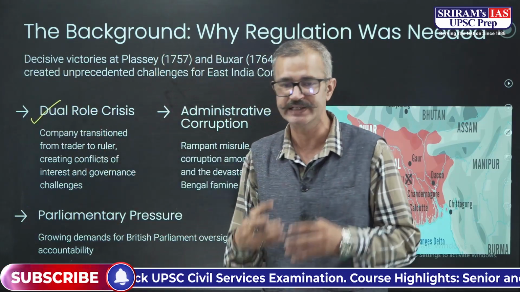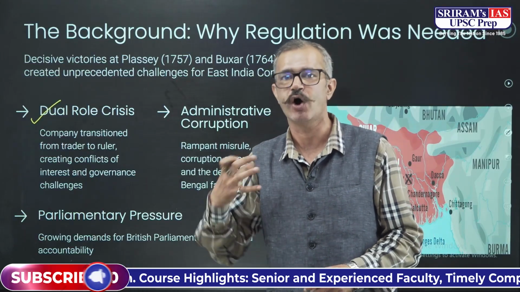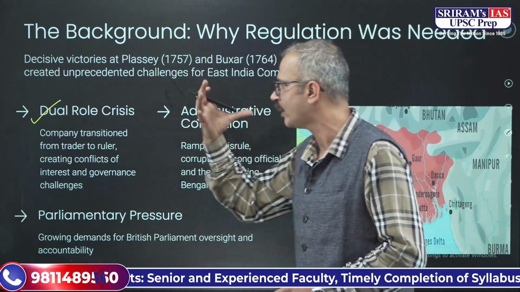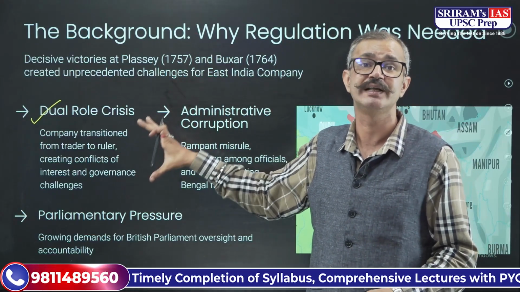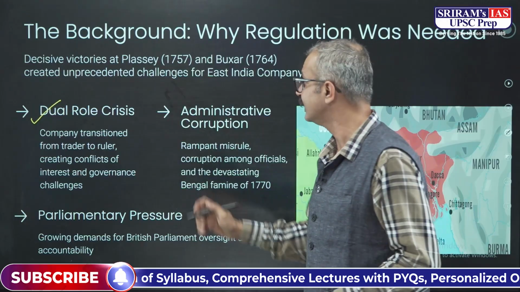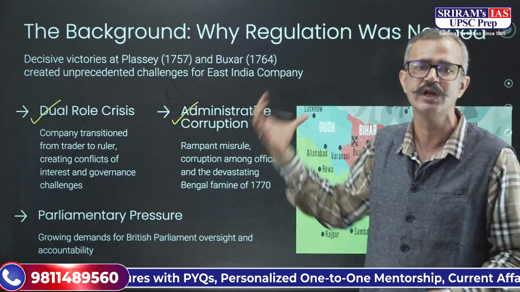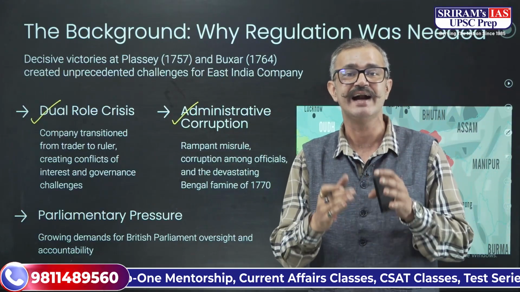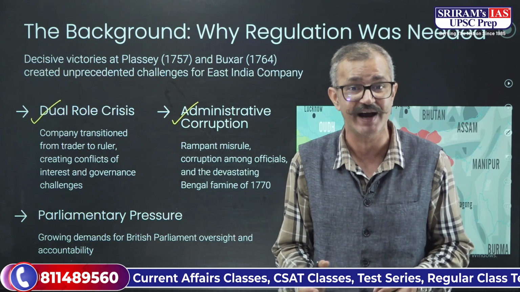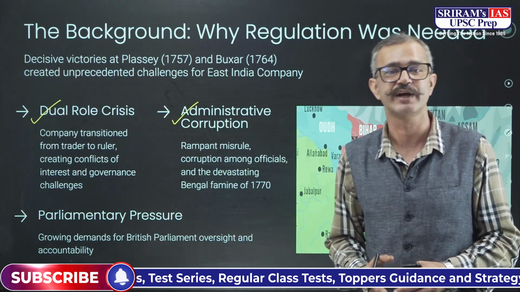The East India Company, which started as a trading company, was changing its character from a trading company towards an administrative and a political entity. The second thing was administrative corruption. There was rampant misrule as well as corruption among the officials. Like I said, the officials were getting rich day by day, and at the same time the company was going into losses.